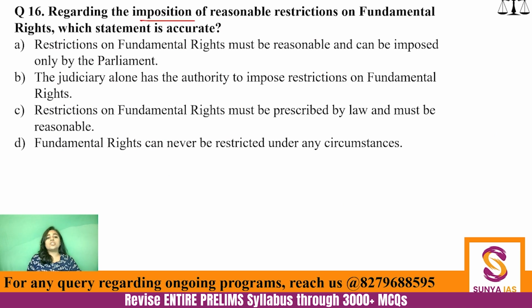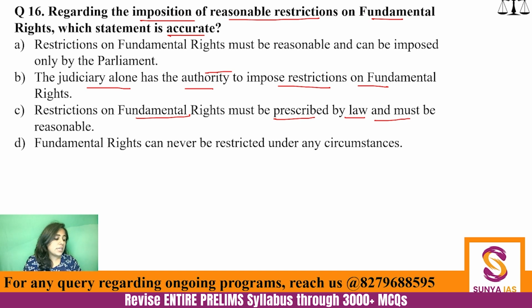Regarding the imposition of reasonable restrictions on fundamental rights, which statement is accurate? A: Restrictions on fundamental rights must be reasonable and can be imposed only by Parliament. B: The judiciary alone has the authority to impose restrictions on fundamental rights. C: Restrictions on fundamental rights must be prescribed by law and must be reasonable. D: Fundamental rights can never be restricted under any circumstances.